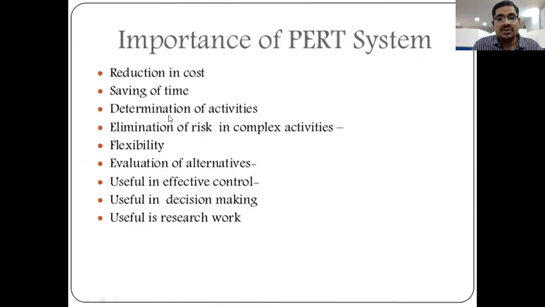Determination means fixation of all activities in advance, so we can easily understand all the activities needed to complete our project or target, and the preceding activities and dependencies of activities.